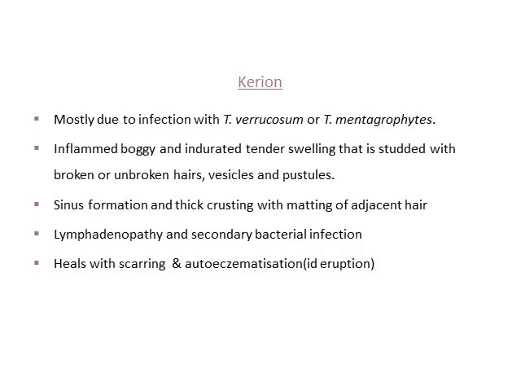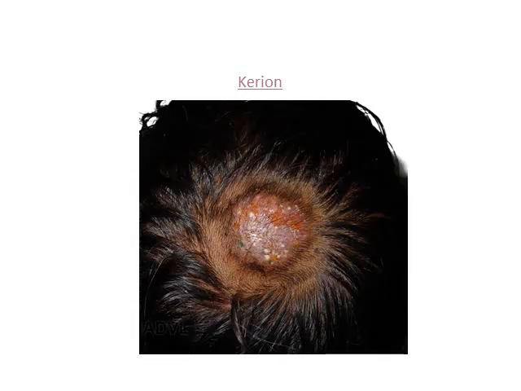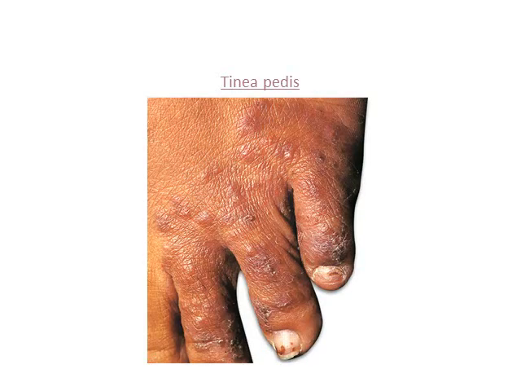Kerion is a more severe variant, caused by fungi which are usually seen in animals. It is more inflammatory and will lead to a big boggy swelling in the scalp, which will have a lot of pus discharge. Also, lymph node swelling will be there in the draining areas. So this is kerion: a boggy swelling in the scalp with pustules. It's a type of tinea capitis.